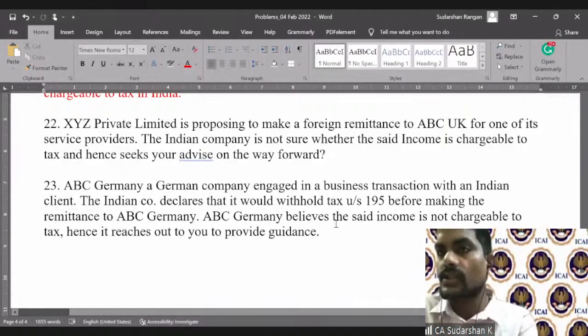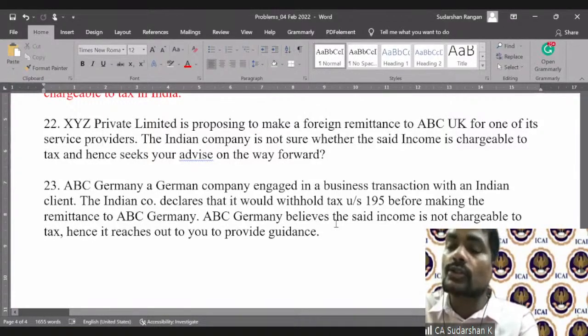So hence it reaches out to you, being the Indian tax advisor, and says, hey, look, they're going to withhold tax from me. This is unfair. I don't want to file a tax return tomorrow to claim a refund, or my country, the German country, may not give tax credit for this. I don't think this should be taxable.